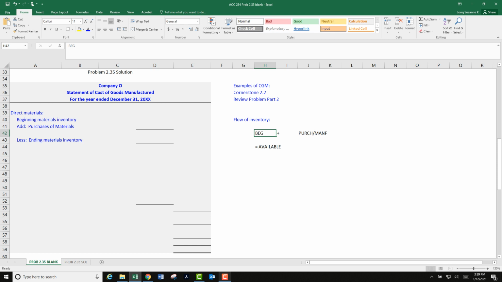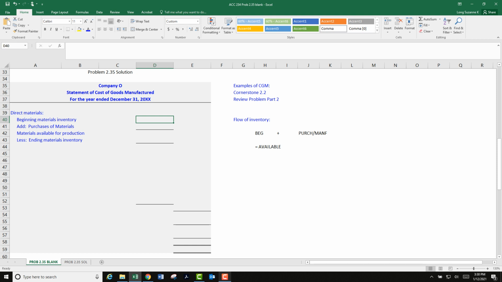How much did we have in materials inventory to start? And then what did we add to it? In this case, we purchased more materials. So that's going to give us all of our materials available. In this case, materials available for production. You could even say that if you want. Let's put that in there. Materials available for production. Okay, let's do it.